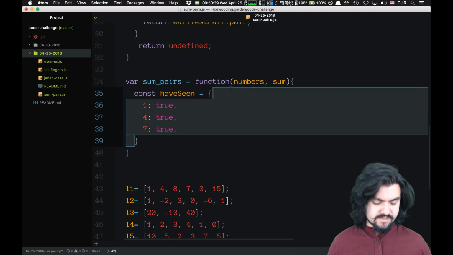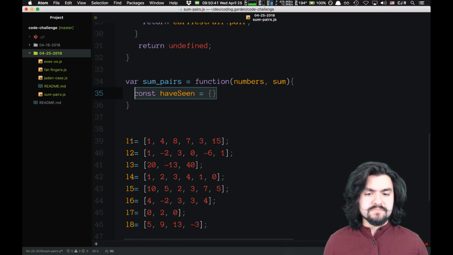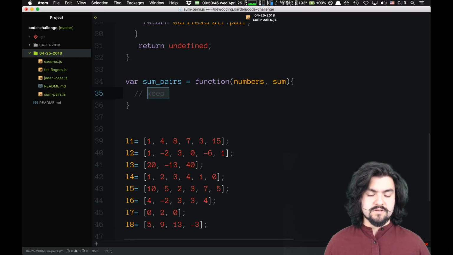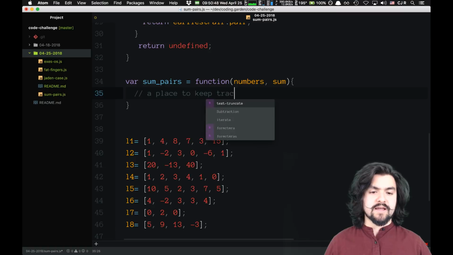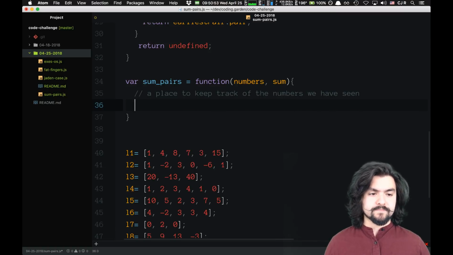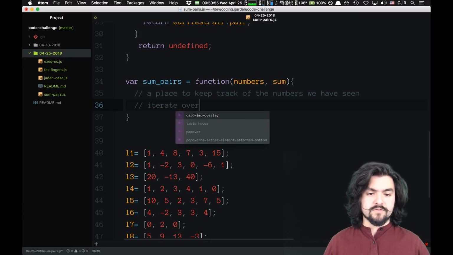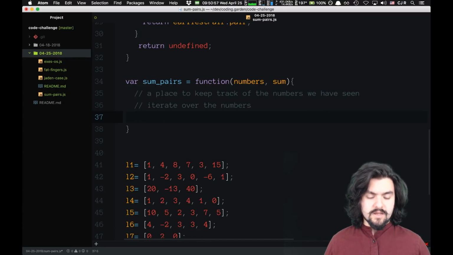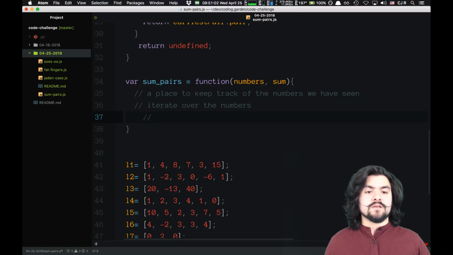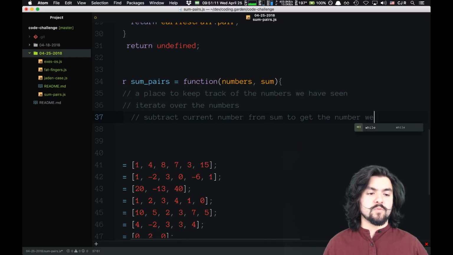Let me write that out in words. Basically, let's call this a place to keep track of the numbers we have seen. And then we will iterate over the numbers. We'll subtract the current number from the sum to get the number we need.